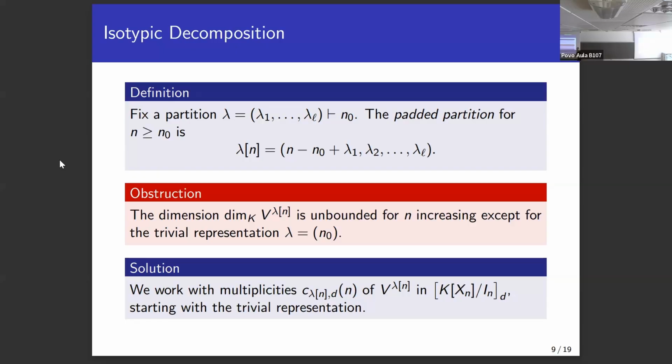And again, just counting infinity is a boring thing. So how can we avoid this problem? We want to count multiplicities of irreducible representations which don't go to infinity. And we're starting with the trivial representation because it is always one dimensional.